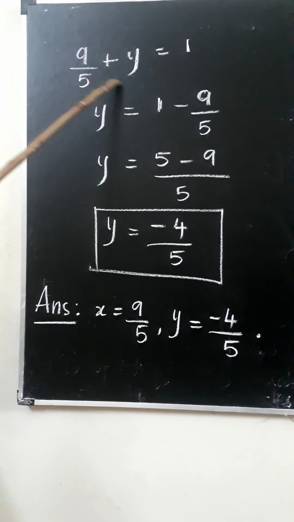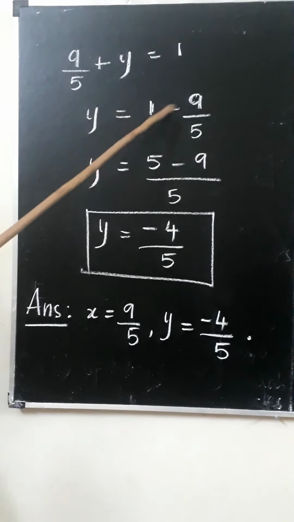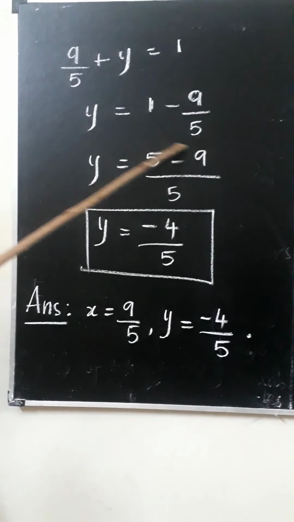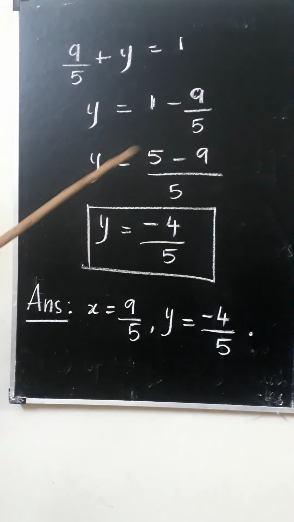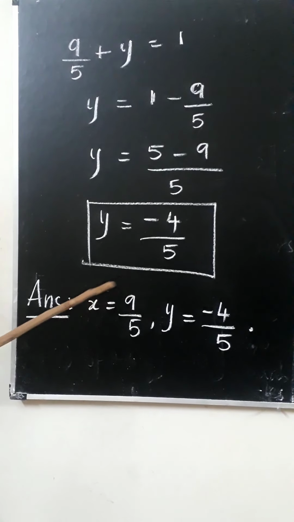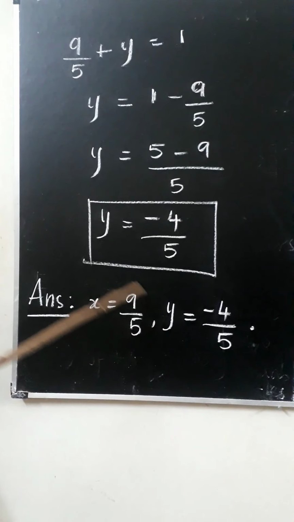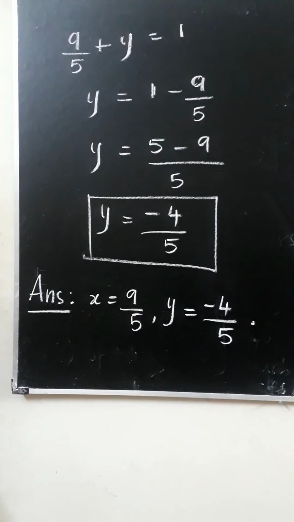Then we have to find y, keep it on the LHS and take 9 by 5 to the RHS, which is equal to 1 minus 9 by 5, and you know how to solve them by taking LCM. 5 minus 9 by 5, y is equal to minus 4 by 5. So now we got the answer for the variables x and also y. Answer is x is equal to 9 by 5 and y is equal to minus 4 by 5.